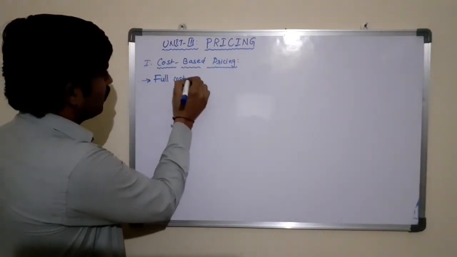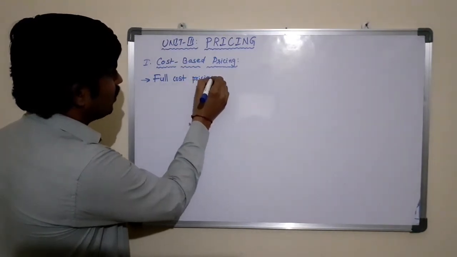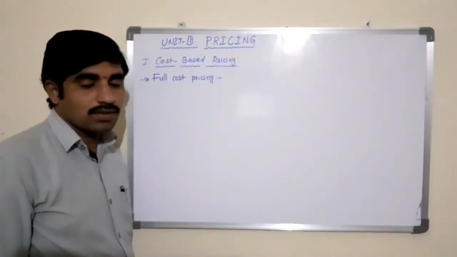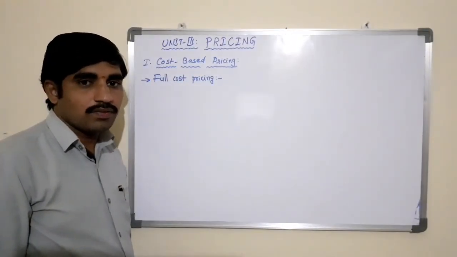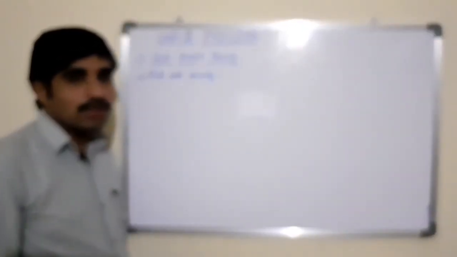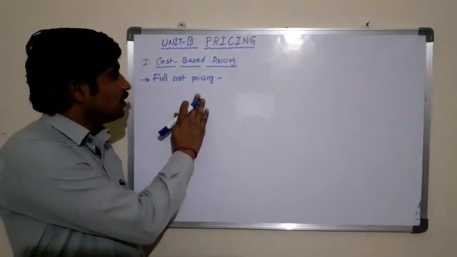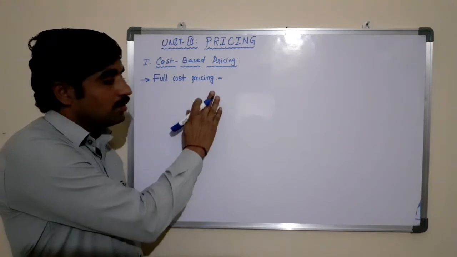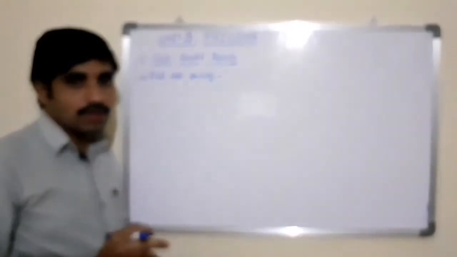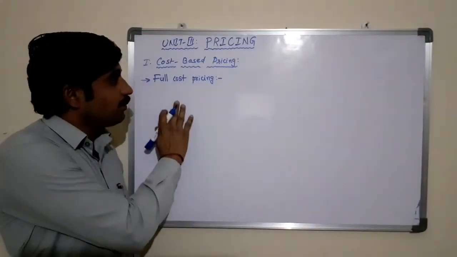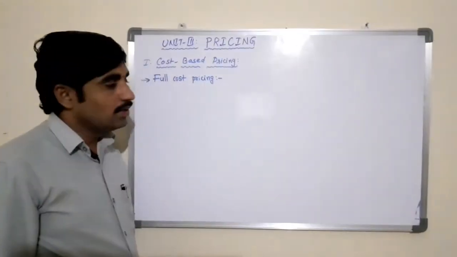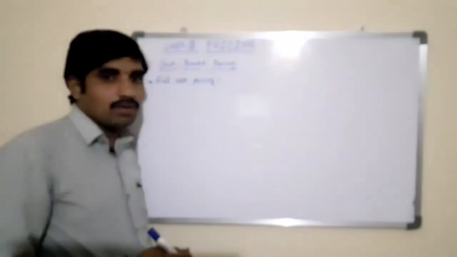method. Full cost pricing. See, full cost pricing means, we have discussed different types of cost, that is fixed cost, variable cost, semi-variable cost, and other cost that the producer has incurred to produce the product. According to this method, full cost pricing, they will fix the price of the product based on the cost that they have incurred. So to ascertain the price for the product according to the full cost pricing method, first they need to calculate the average total cost of the production.